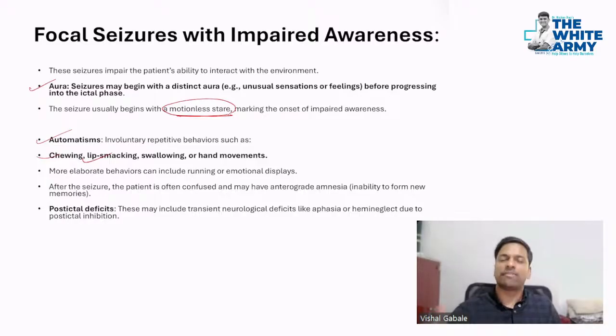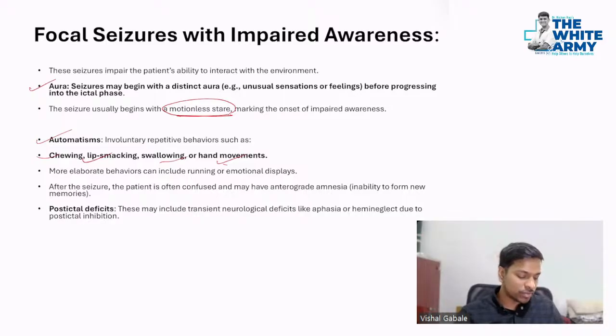Then the father explained, doctor, it happens to him; we also feel like he's eating something, but that's a habit he has got. And when he's doing that, he is not able to understand what we tell him. That's your focal seizure with impaired awareness, where chewing can be seen, swallowing can be seen, and even hand movements, either hand fidgeting or head banging.